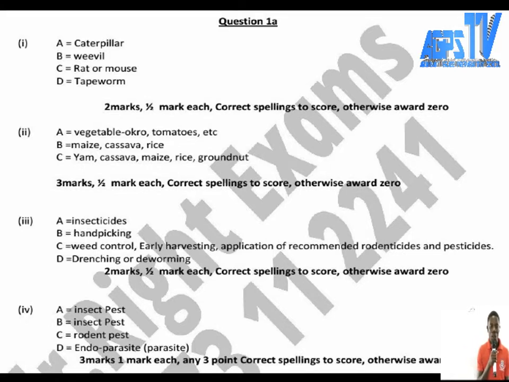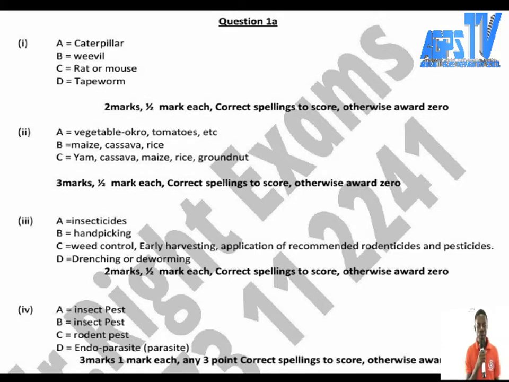Now, the first organism, organism A, is caterpillar. So the word caterpillar, if you miss one L, you are wrong. If instead of the capital C-A you write C-E, you are wrong. This is how they mark the exams. So if you're able to follow the rules and regulations, you can easily get your 1 in science. So the first organism, that is organism A, is caterpillar.